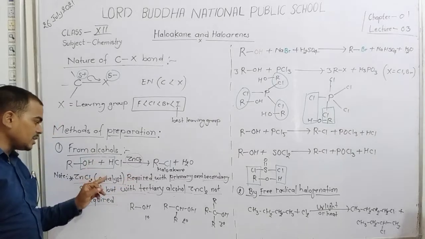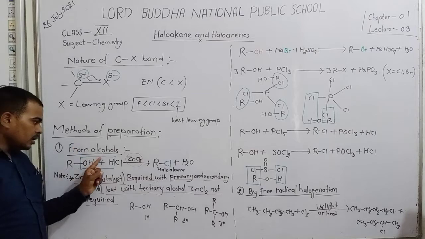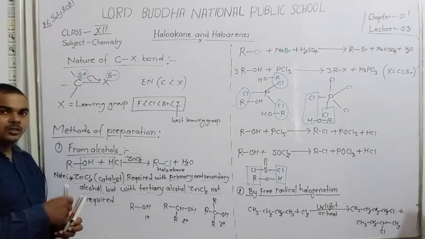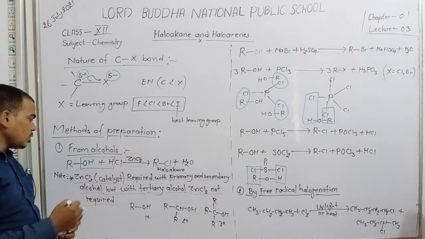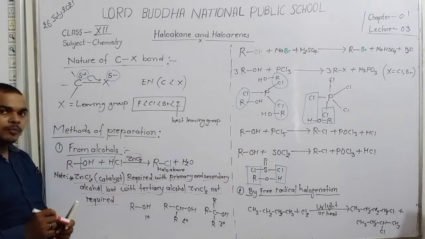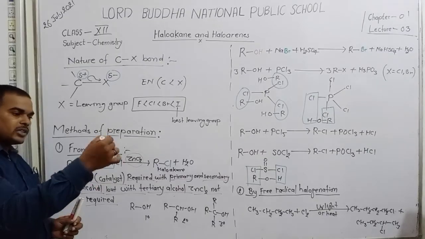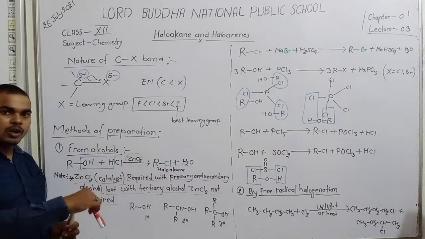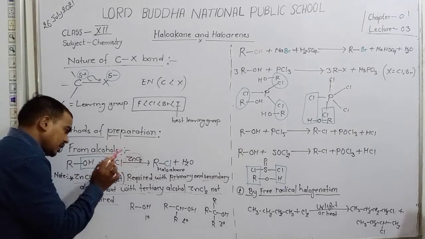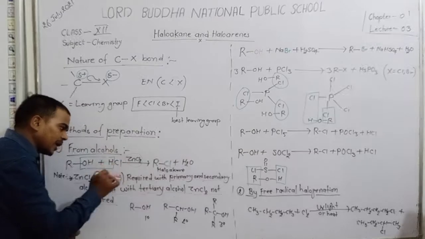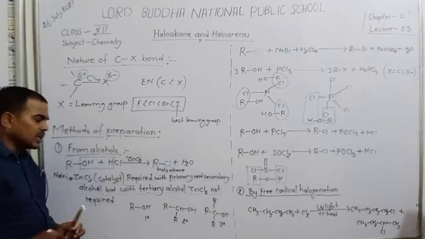The reaction takes place in case of tertiary alcohol when you take tertiary alcohol, mix HCl and shake it, and the reaction is complete. But in case of primary and secondary alcohol, if you dissolve in HCl and shake, the reaction is not complete, because the reaction is only complete in the presence of the catalyst due to the less reactivity of primary and secondary alcohol.